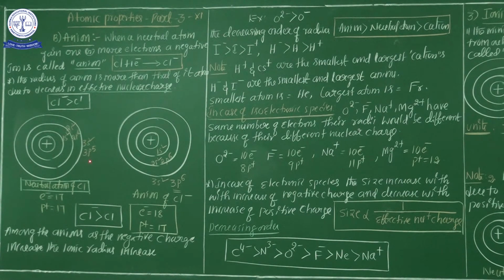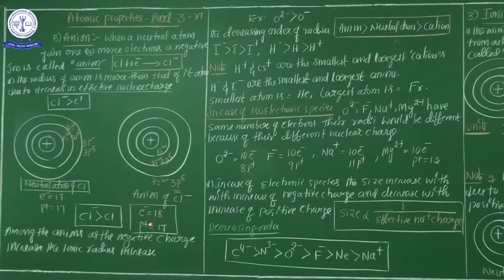Now here the valence shell 3s2 3p5 has 7 electrons, but in this valence shell 8 electrons are there. It means one electron is accepted. In the neutral atom there are 17 electrons, 17 protons, but now here 18 electrons, 17 protons are there. Here one extra electron is there.